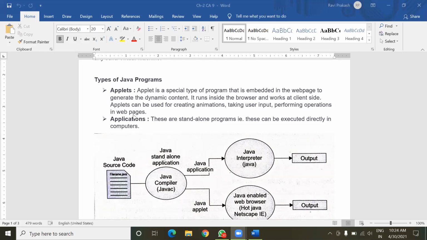But Java applications are standalone programs, meaning they can be directly executed on computers. Java applets are executed with the help of a Java web browser, and they are incorporated with HTML web pages.